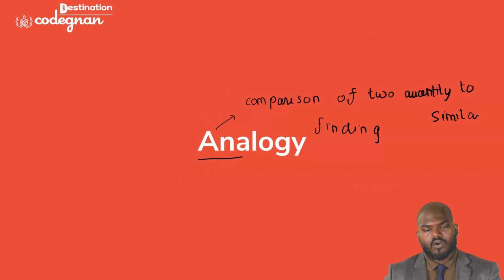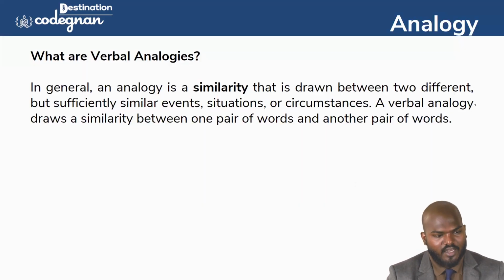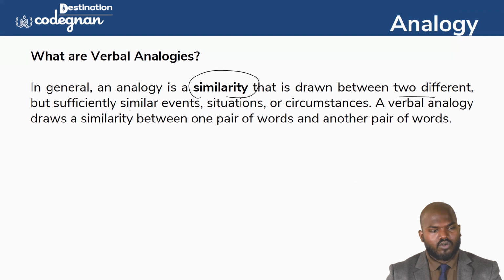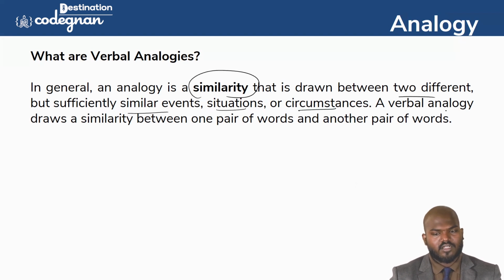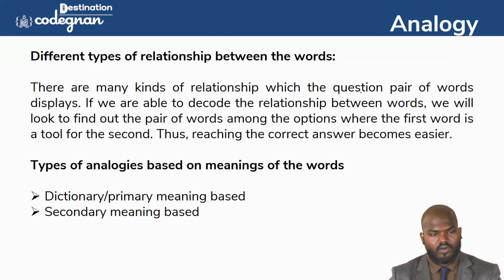Okay, guys. So we have the topic of analogy today. Going forward, what kinds of analogy do we have? Analogy means finding the similarity in the pattern between two different but sufficiently similar events, situations, circumstances. So verbal analogy is one of the very important parameters. Going forward, we have different kinds of analogies here.